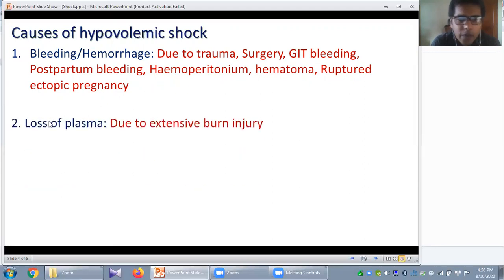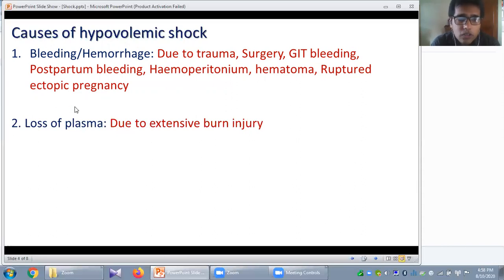Okay. Now, another situation also contributes to the development of hypovolemic shock. That is, in case of severe burn or third degree burn, there will be extensive loss of plasma. This time, only the fluid portion of the blood is lost, that is the plasma. Again, that will reduce your blood volume, reduce the effective circulating blood volume, reduce the perfusion pressure, and lead to shock. Okay.